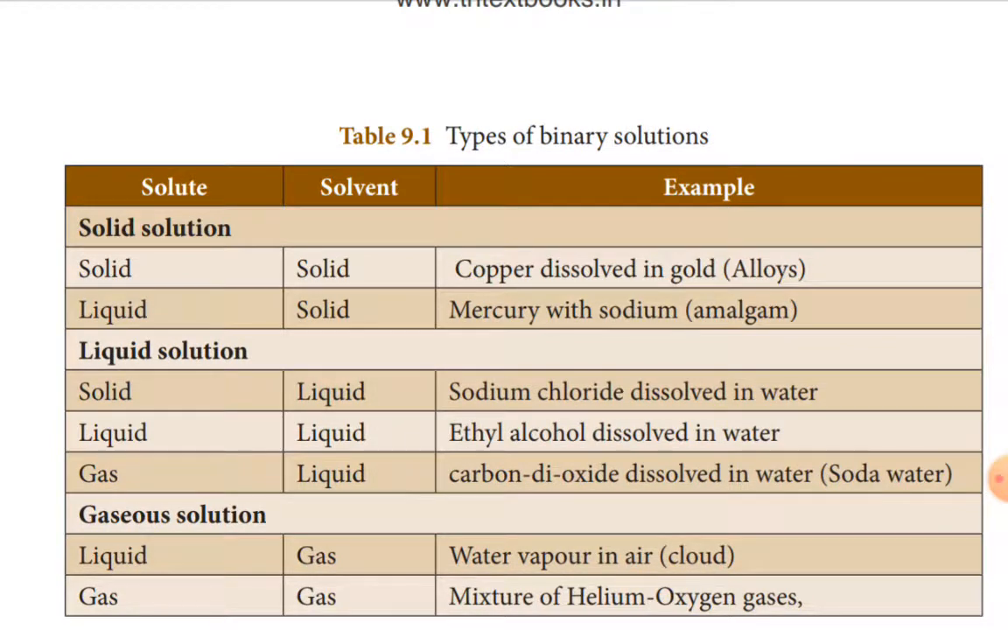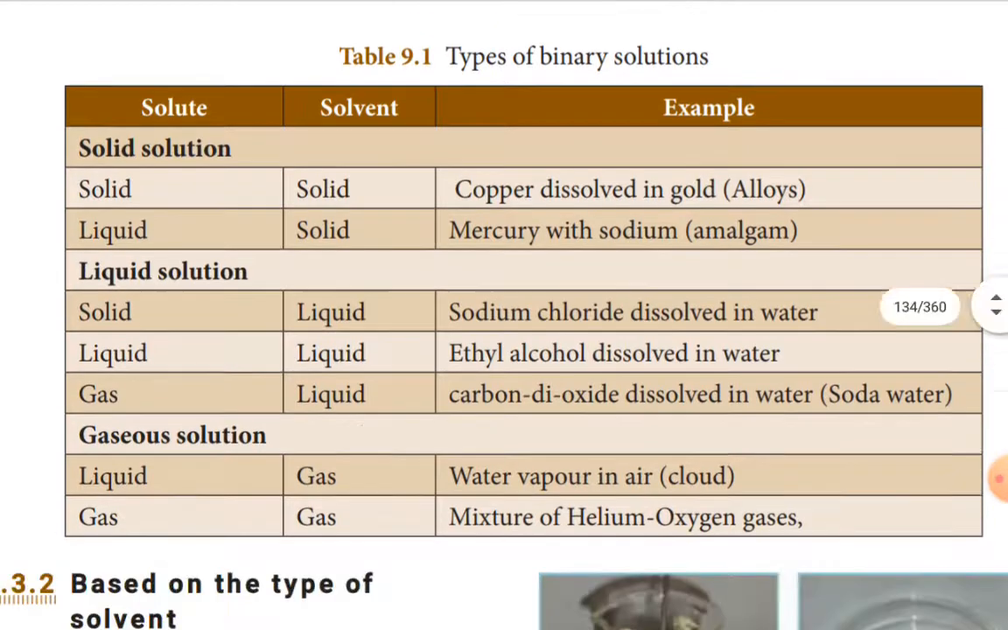Already learned, binary solutions are solutions made of one solute and one solvent. That means two components in a solution is called a binary solution. So here two components are there: solid solution, liquid solution, and gaseous solution. These are the examples and types of binary solution.